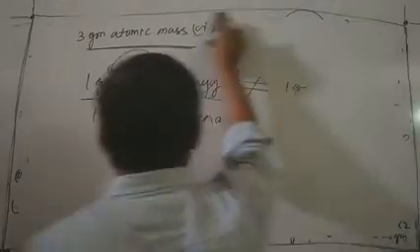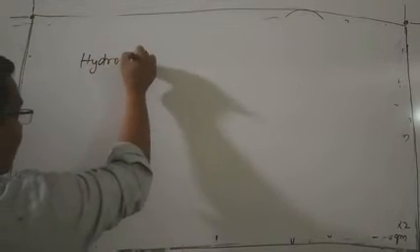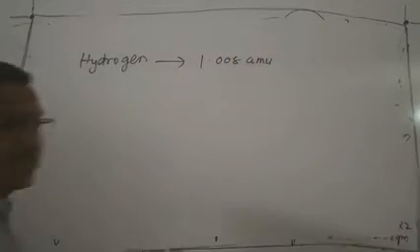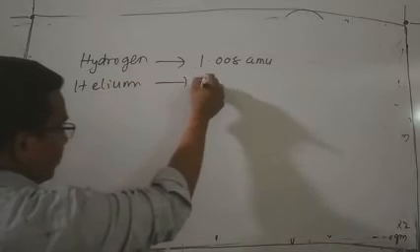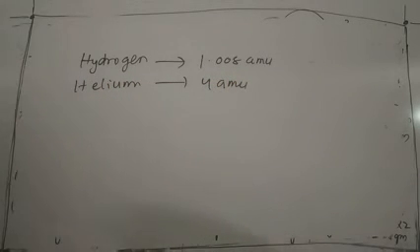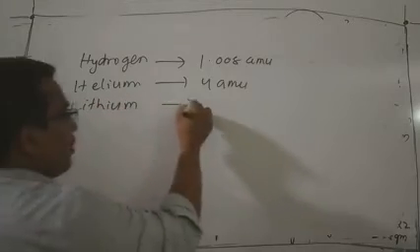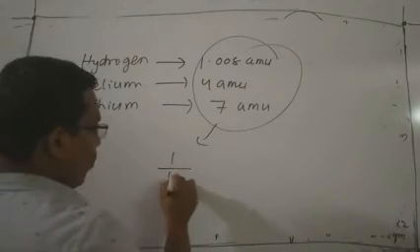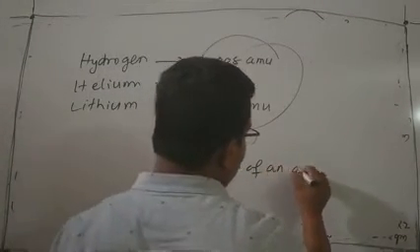We know that every atom has an atomic mass. For example, hydrogen has atomic mass 1.008. Next is helium. Helium has atomic mass 4 amu. Next is lithium, which has atomic mass 7 amu. All these values are related to 1/12 of the weight of an atom.